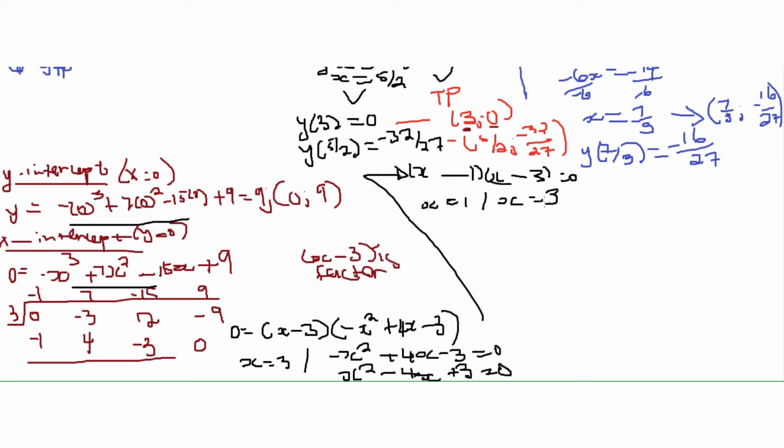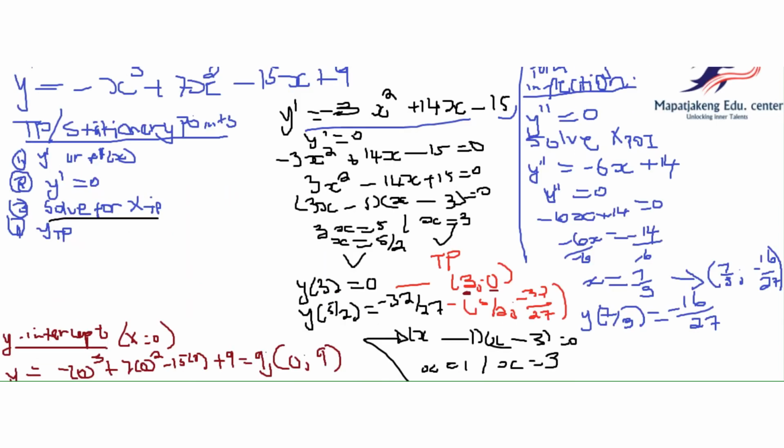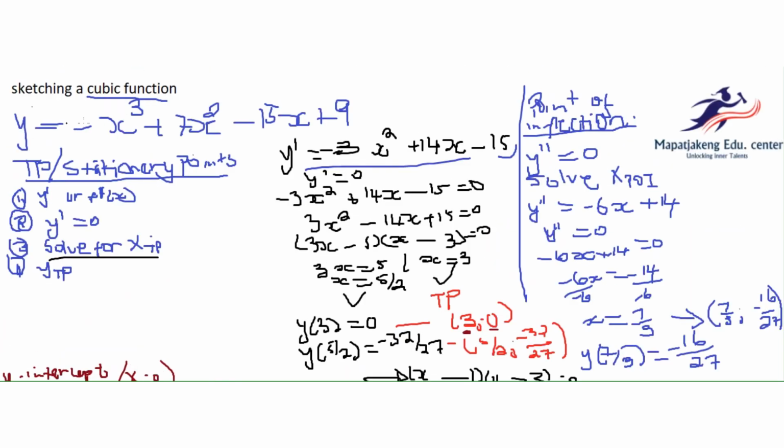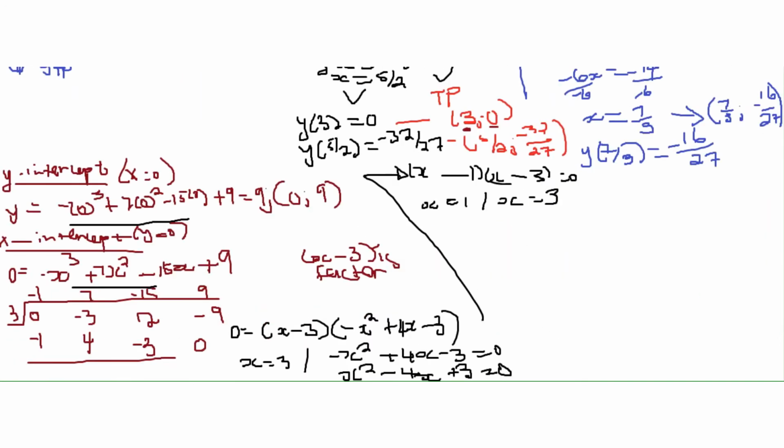So we have your y-intercept, your x-intercept, your turning point, your point of inflection. Now what's important is to check A. Check A is negative, it means our graph starts by decreasing. Make notes of this: if your A is negative, less than 0, your graph will start by going down, reach a turning point and go up and down again because it has 2 turning points. If your A is greater than 0, or positive, your graph will start by increasing, reach a turning point, decrease and go up again.